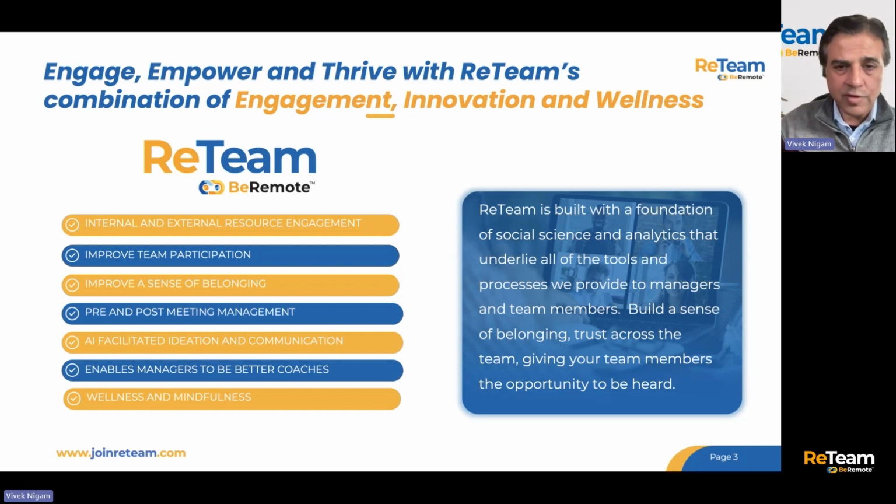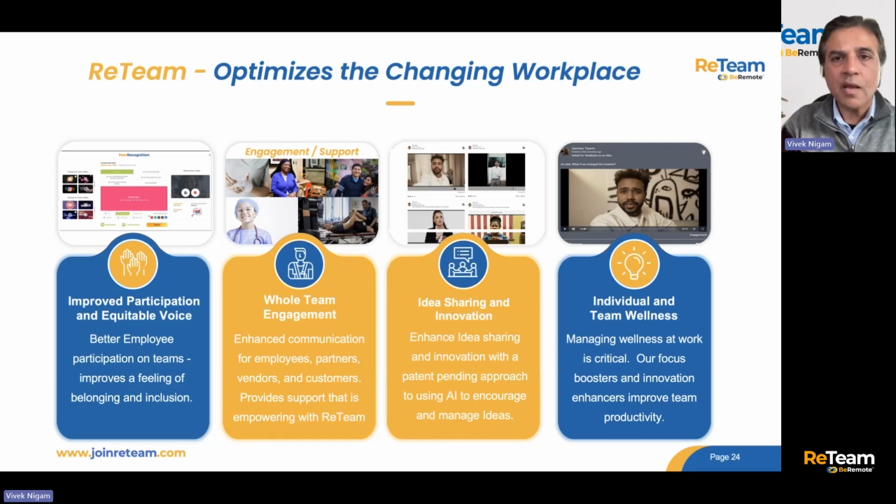And you see a lot of pillars here based in social science, doing a lot of study of this for many years. And we'll see improved team participation, AI facilitated ideation communication, quite a bit here. We also have a whole section on mindfulness and wellness, which we think complements everything else that we're trying to do to improve team participation.